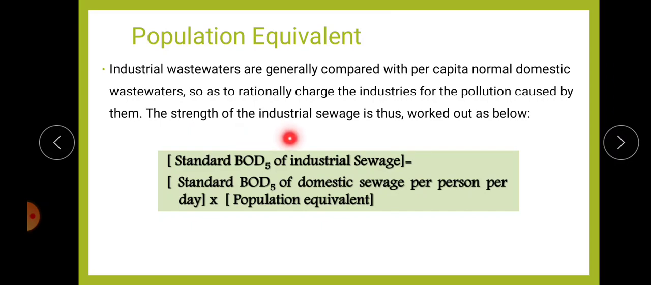The strength of industrial sewage is worked out with this equation: standard BOD of industrial sewage is equal to standard BOD of domestic sewage per person per day into population equivalent. So by using this population equivalent, we are relating the industrial sewage with the domestic sewage. That is, population equivalent is equal to standard BOD of industrial sewage divided by standard BOD of domestic sewage per person per day. So by using this, we can charge the industries for the pollution caused by them, comparing with our normal domestic wastewater.